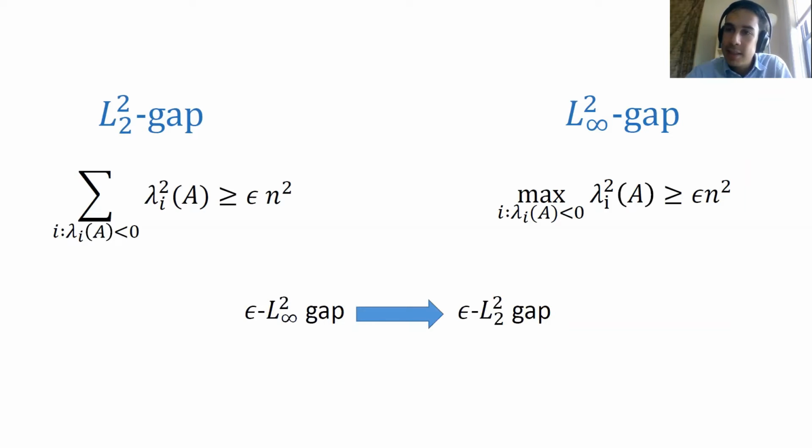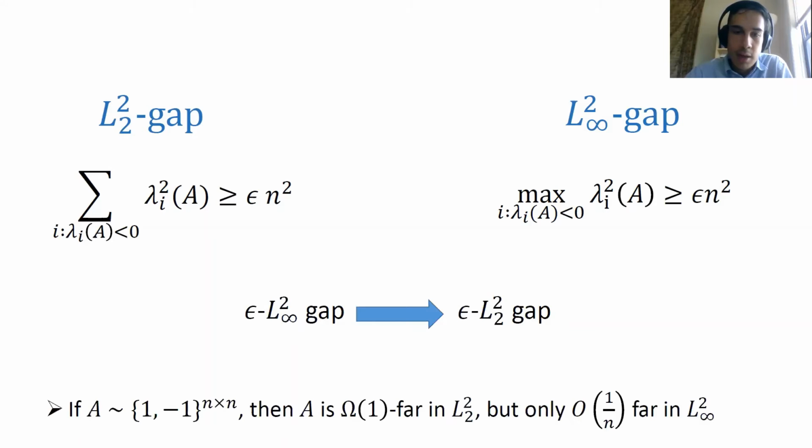But on the other hand, it's easy to see that the converse is not true. A good example of this is the class of random matrices. If I have a bounded random matrix, for example, a random plus or minus 1 matrix A, then it's easy to see that A is constant far from PSD in L2 distance, but only 1 over n far in L infinity squared distance. So there's a large gap for examples of this form.